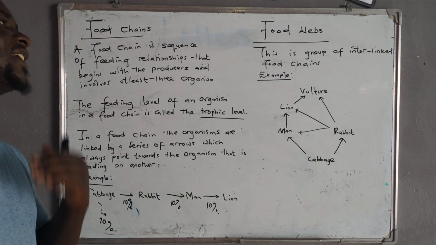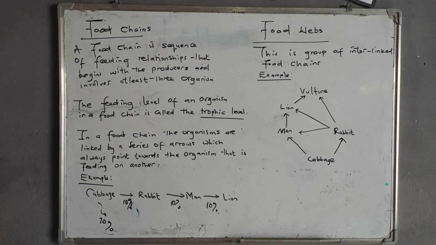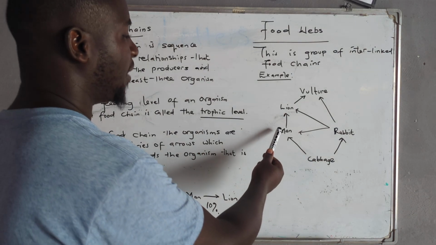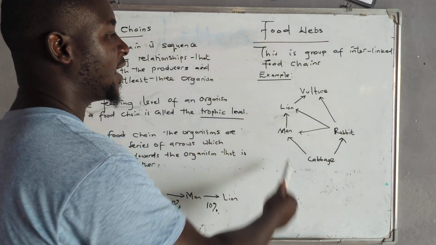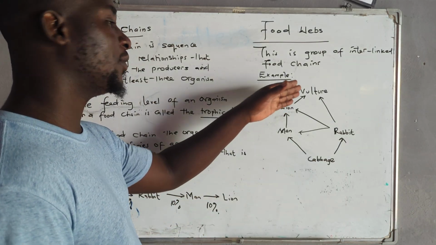Now, on the other hand, let's understand what a food web is, and we're saying it's just a group of interlinked food chains. This is an example that we have. Cabbage can be eaten by man, man can be eaten by a lion, and a lion can be eaten by a vulture.